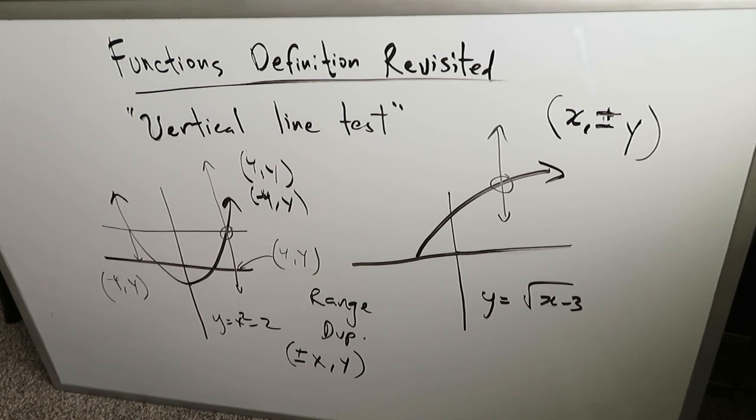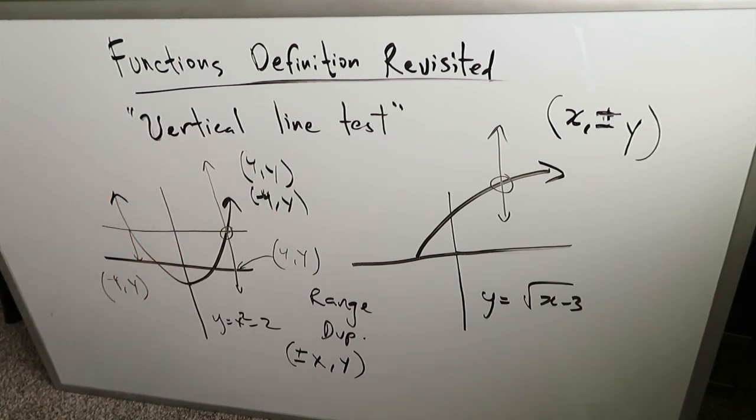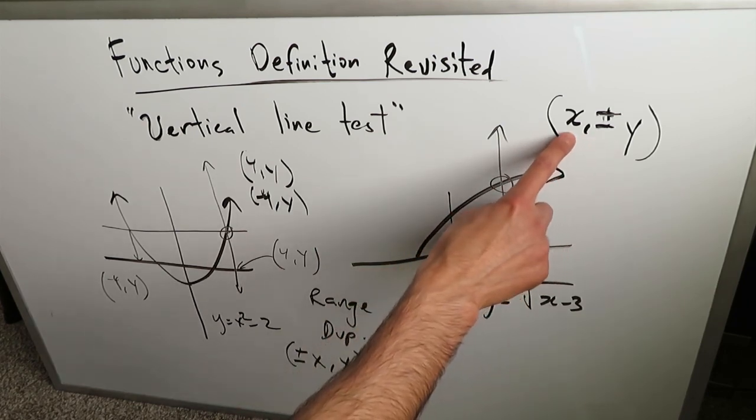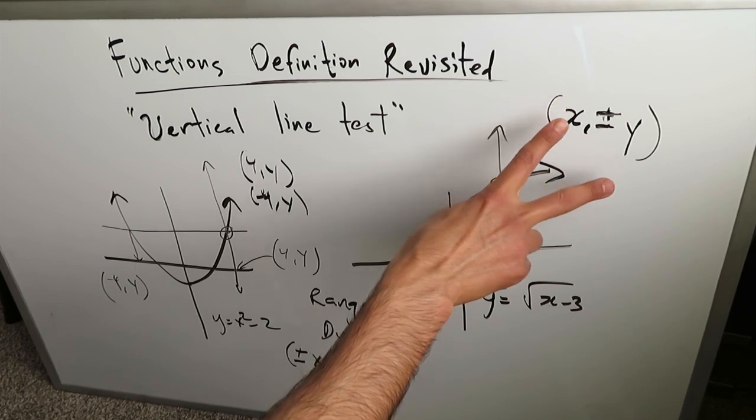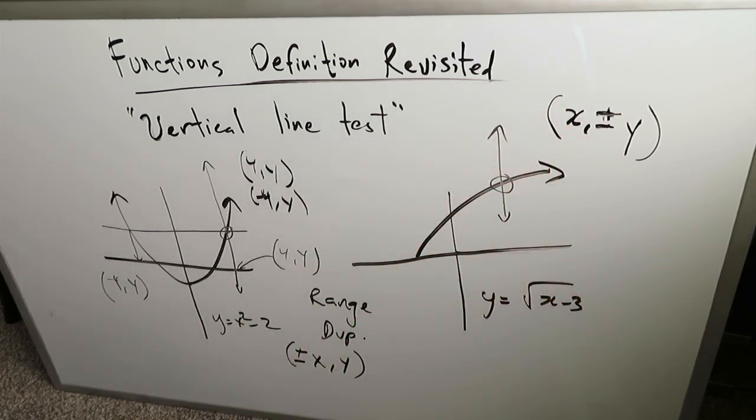And lastly, remember this: if a single domain value gives rise to two or more separate range values, that is, you have domain duplication going on, you will fail the vertical line test, because you'll end up with this type of situation right over here. This type of situation where a single domain value will give rise to two or more range values, and it will no longer be a function. So that's one of those situations where you spoil your function.